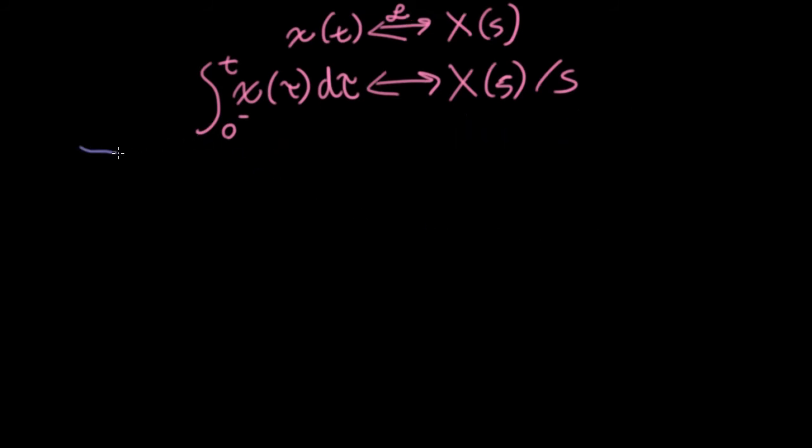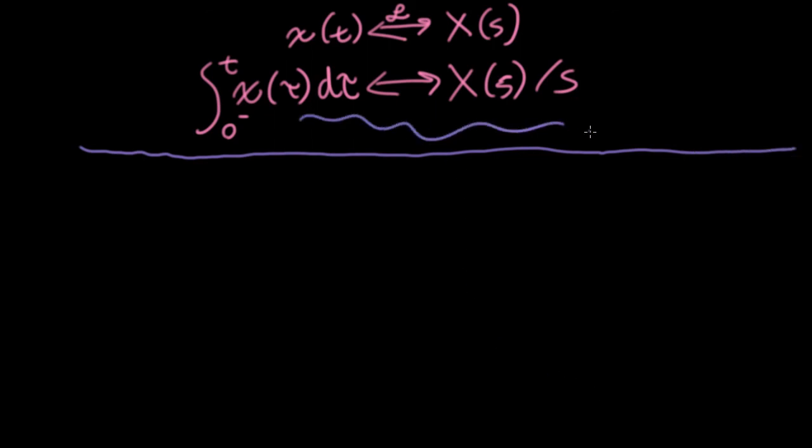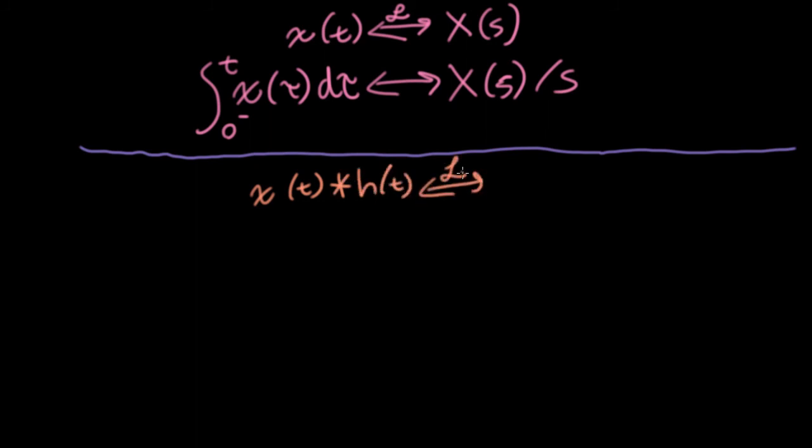In all of the years that I've taught this course, I don't recall ever actually showing this integration by parts proof of this formula in class. I've always just presented this property as fact. Another way to think about it would be to remember this convolution property that we've used quite a bit. I haven't explicitly proved it, but it's true. That says that convolving in time corresponds to multiplication in the Laplace domain.